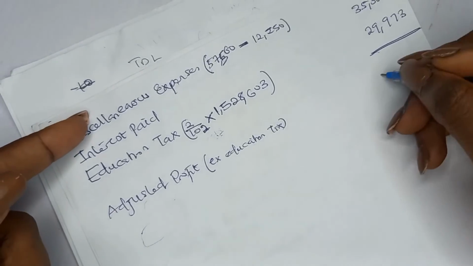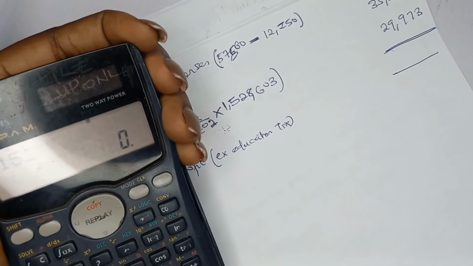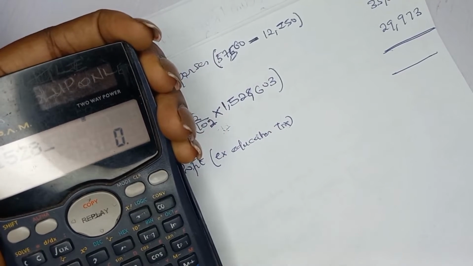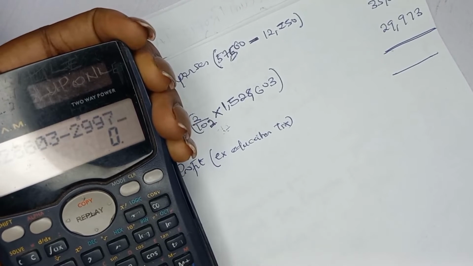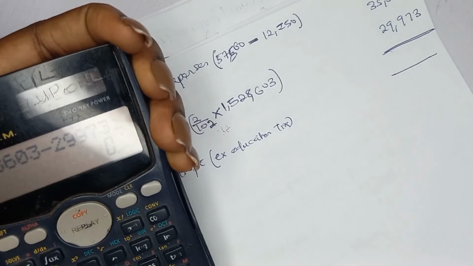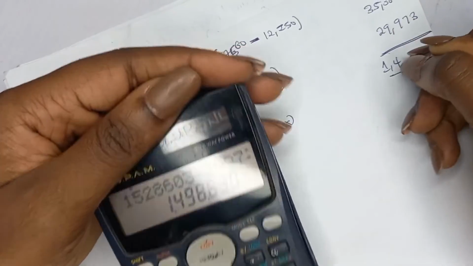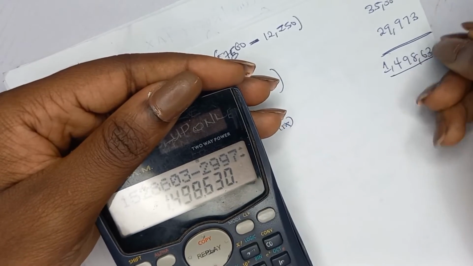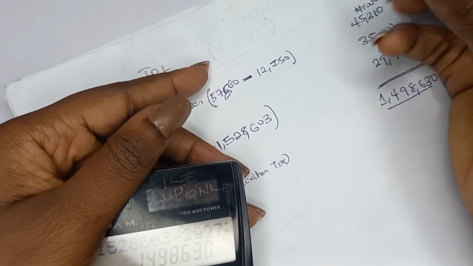So your adjusted profits, 1,528,603 minus 29,973, right? So you have 1,498,630. Remember that it is having thousands on top, right?